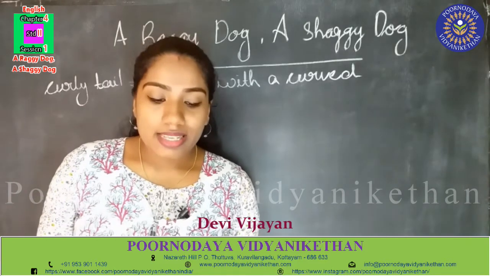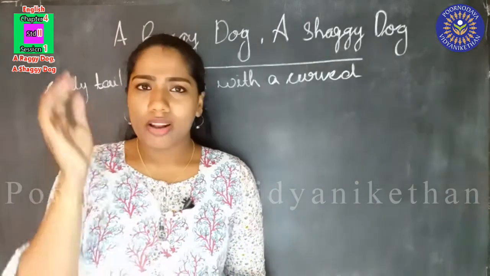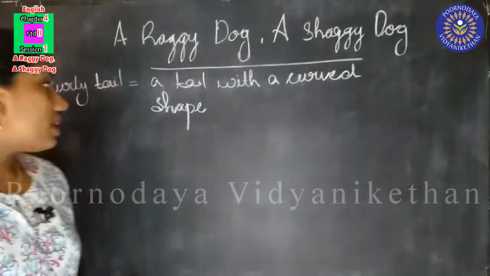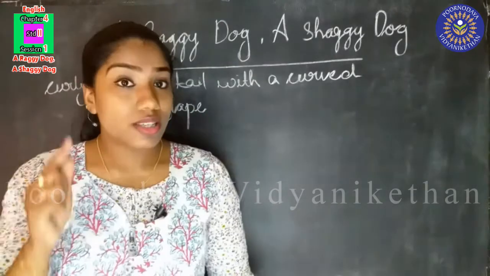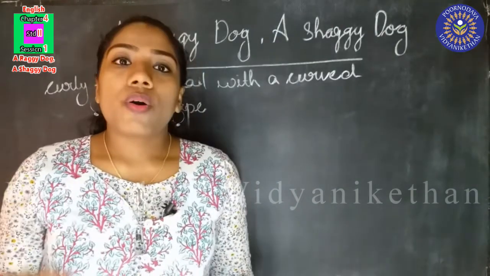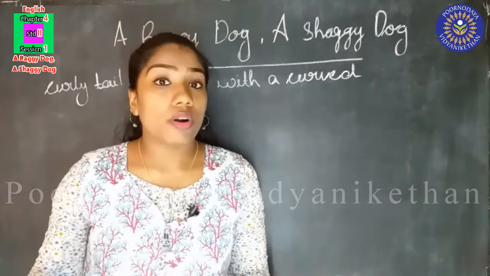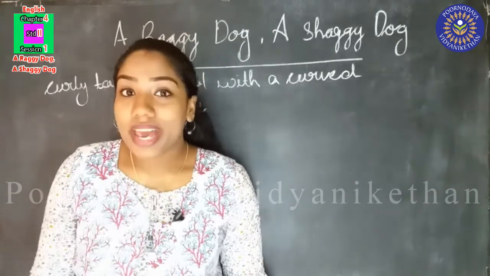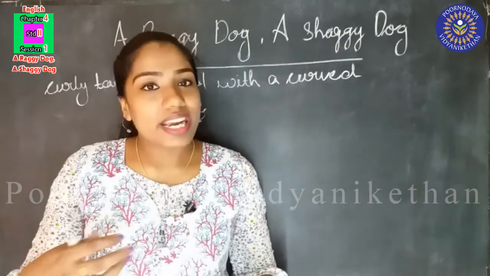He is very naughty. He always does mischievous things. So the boy is telling us that if you see that dog, it will be easy for you to identify it. He always keeps his tail up in the air, and his tail is a whirly curly tail. Curly tail means a tail with a curved shape. So you can identify my dog very easily, and he doesn't care for himself or for other dogs also. You should hide your mats. If you have mats at your home, you have to hide them. Otherwise, he'll come and tear it. He'll bite and tear it.